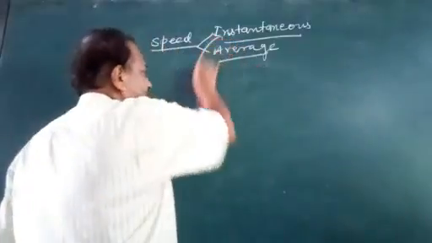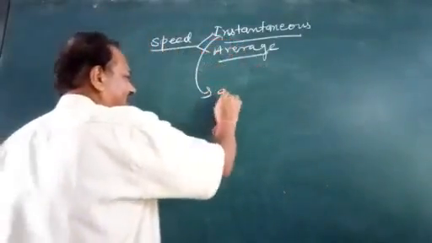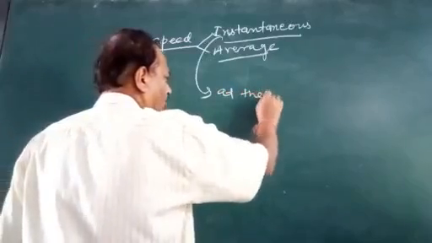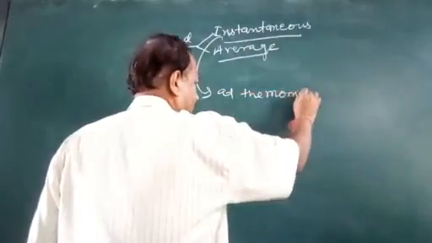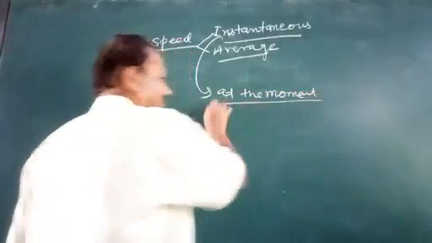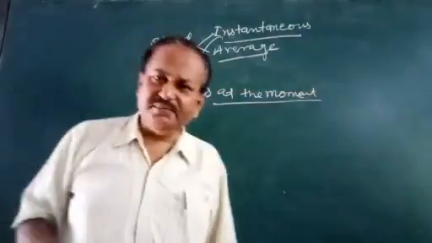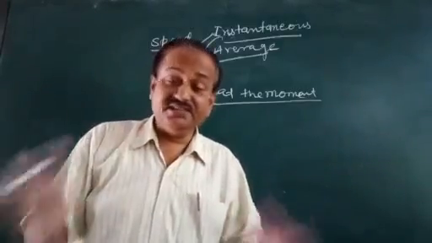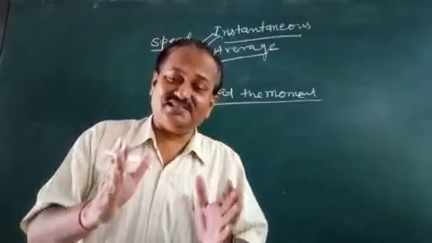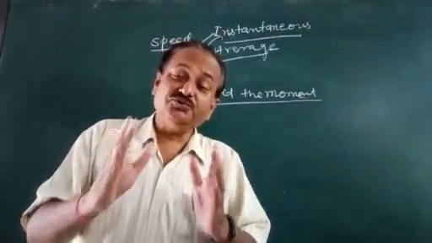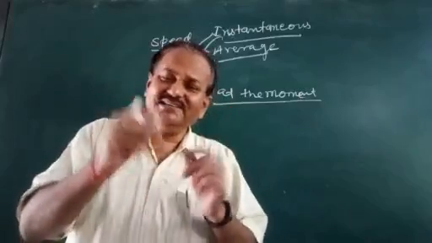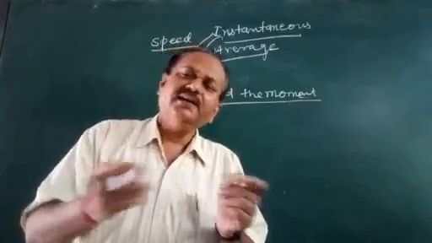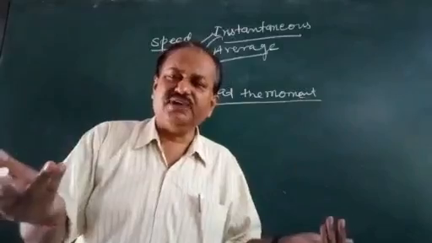Instantaneous means at the moment, like we prepare masala dosa, just open the packet, mix it, prepare. This is instant. Instant noodles, instant gulab jamun. Just open the packet, boil the noodles, within 5 minutes it is over.